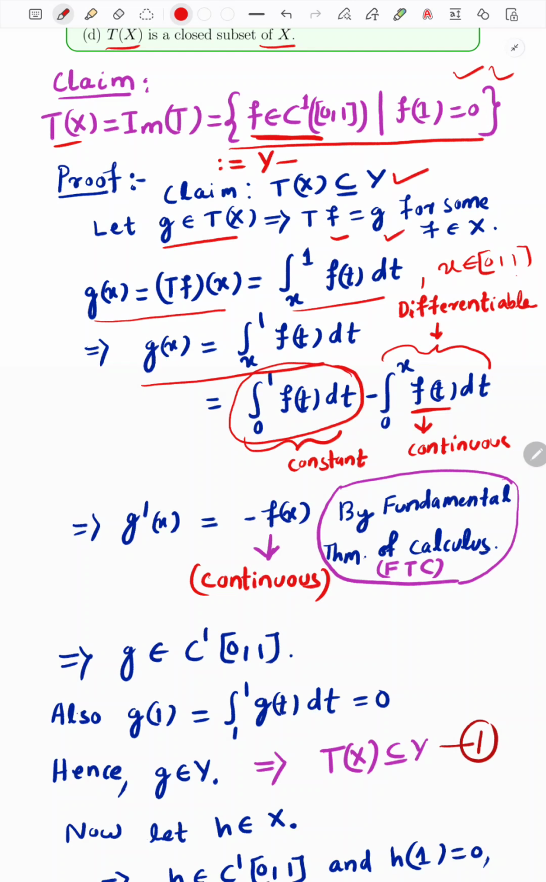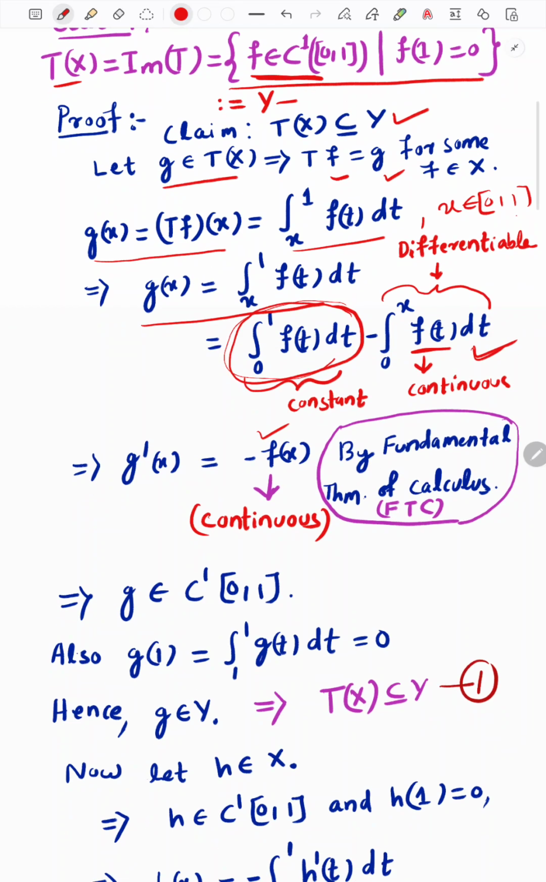Since g is equal to this differentiable function, g is also differentiable, so g dash is equal to, here this expression is constant, so it gives 0, and in this expression we will apply the fundamental theorem of calculus, or you can simply apply the Leibniz rule. Okay, Newton-Leibniz formula. Then you will get this expression. And here observe that g dash is equal to this f, and f is a continuous function, therefore the derivative is continuous.